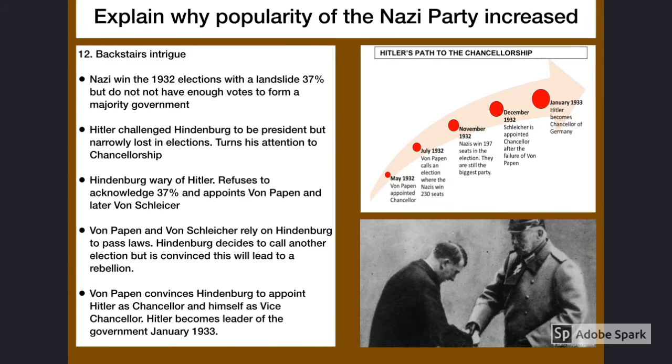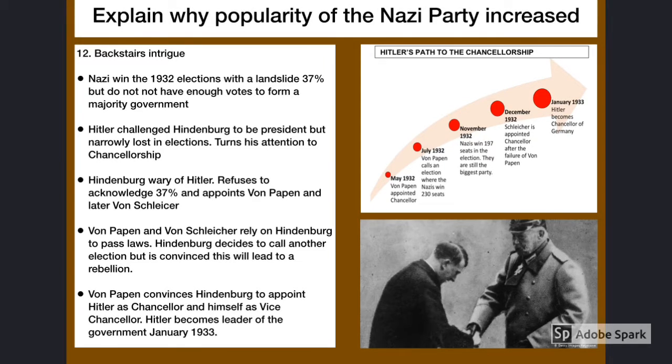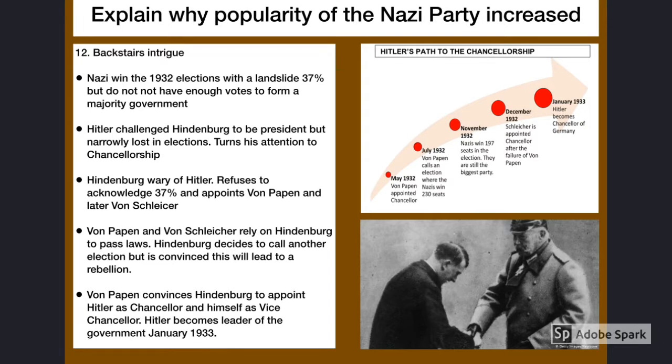Von Papen was the leader of a very small right-wing party. Therefore, when he was attempting to pass laws through the Reichstag, which would be voted on by other parties, they were, of course, blocked by the Nazi members of parliament that make up the 37%. So he couldn't get any of his laws passed. However, he continued, like Brüning had done before, to rely on Hindenburg to use his emergency powers to effectively bypass democracy.